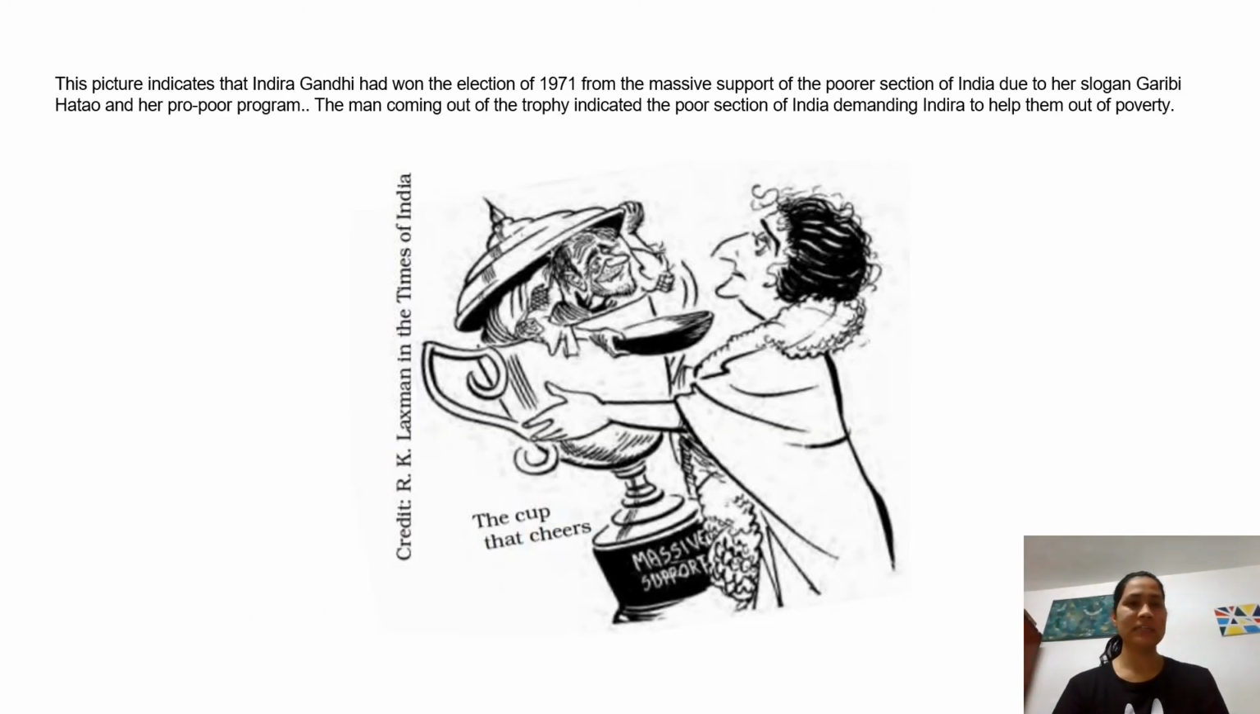Okay, so this picture basically indicates that Indira Gandhi had won the election of 1971. This lady again is Indira Gandhi. She had won the election of 1971 with massive support, especially from the poor section of India, due to her slogan Garibi Hatao, which was basically a pro-poor slogan. And she had also come up with a number of pro-poor programs. The men that we can see here coming out of the trophy indicate the poor section of India demanding Indira Gandhi to help them out of poverty, to eradicate poverty from their lives. Okay, next picture.